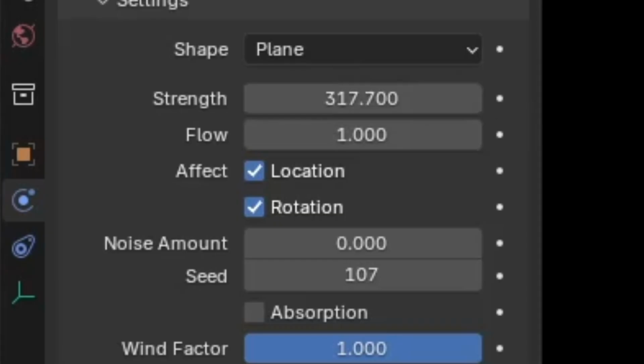The strength is obviously the strength of the force. The flow does fuck all, so don't even bother. And the noise amount is just how unstable the force is. So like my mental health.